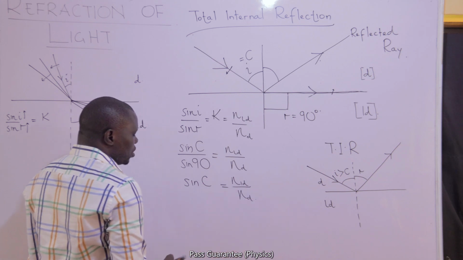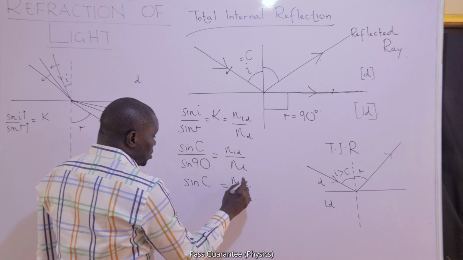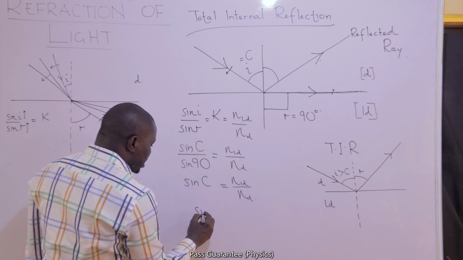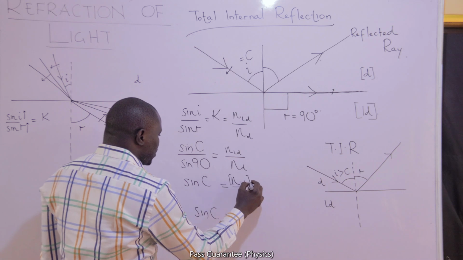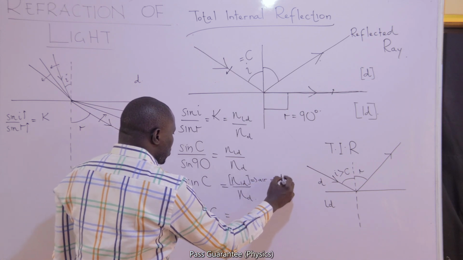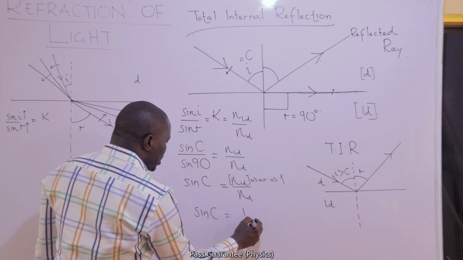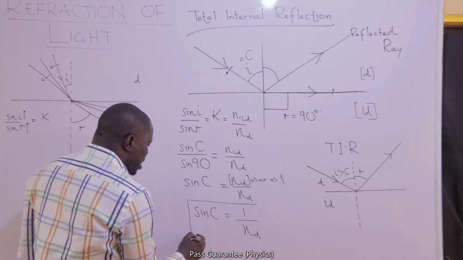Let us assume that the less dense medium is air. If it is air, I can say that sine C is equal to, remember that the refractive index, if it is for air or vacuum, can be taken to be 1. If that is 1, it will be all over the refractive index of the other medium, which is denser.